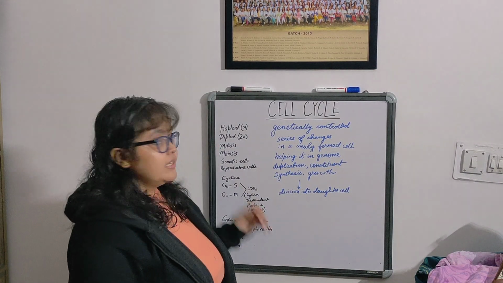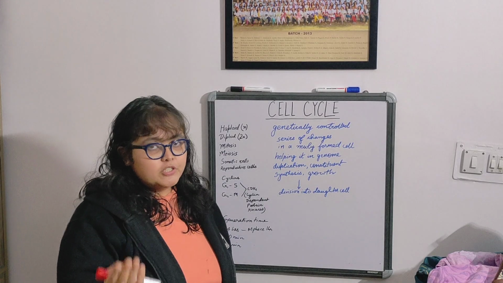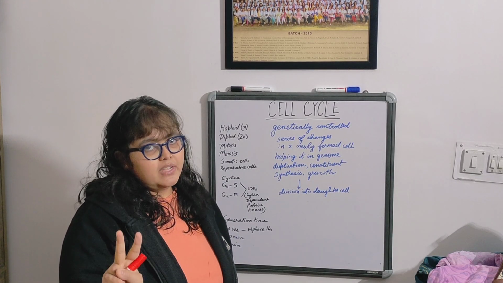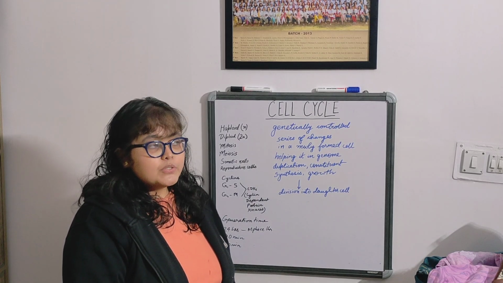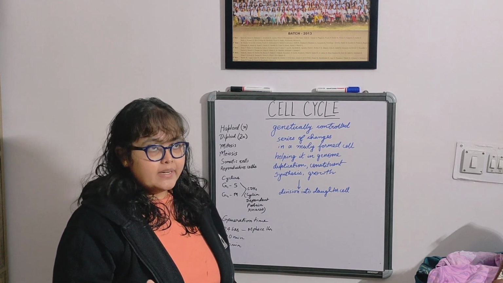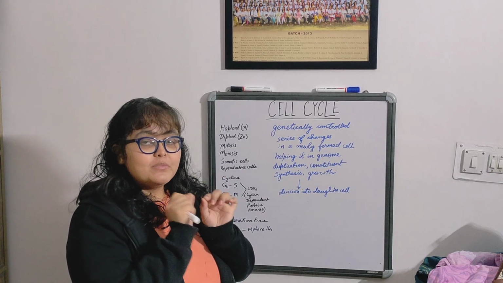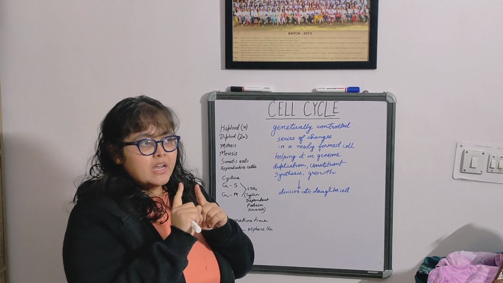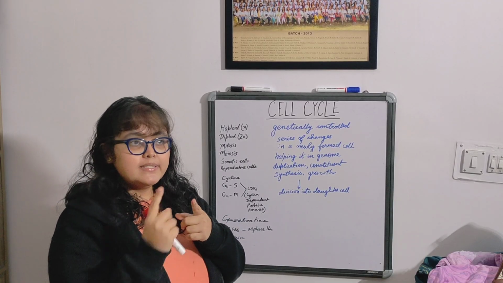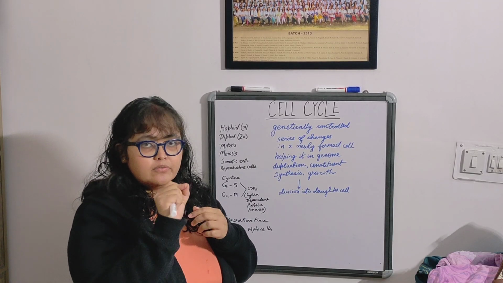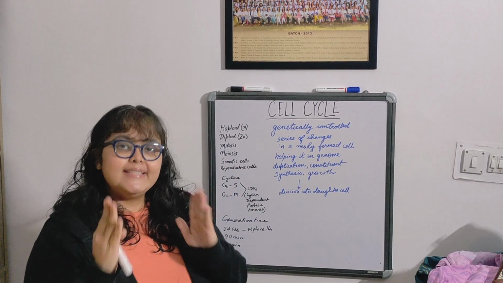these are the terms that I'll be calling when the cell division is taking place. Two types of cell divisions are there. One is mitosis and one is meiosis. So mitosis is where the number of sets of chromosomes remains the same. That is, if a diploid cell is producing daughter cells, then the number of the set of chromosomes that is present in both of them will be 2n. That is, it is maintained.